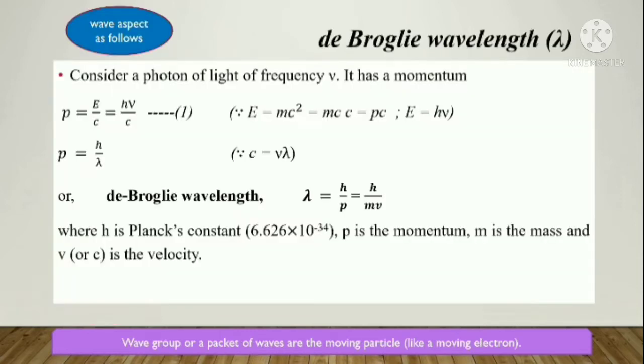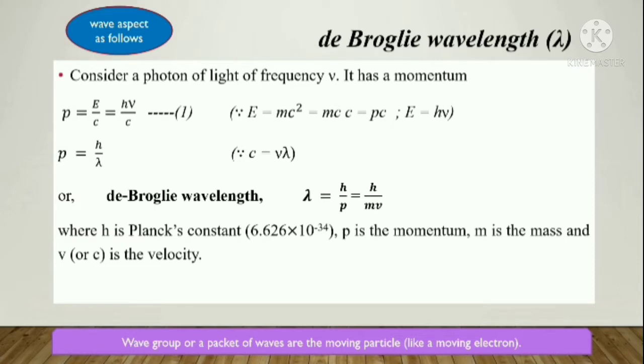Now to explain this wave aspect, de Broglie suggested an equation related to wavelength. For the derivation of that wavelength he considered a photon of frequency nu, and it has momentum p equal to E by c, that is h nu by c. How this equation is obtained is shown here.